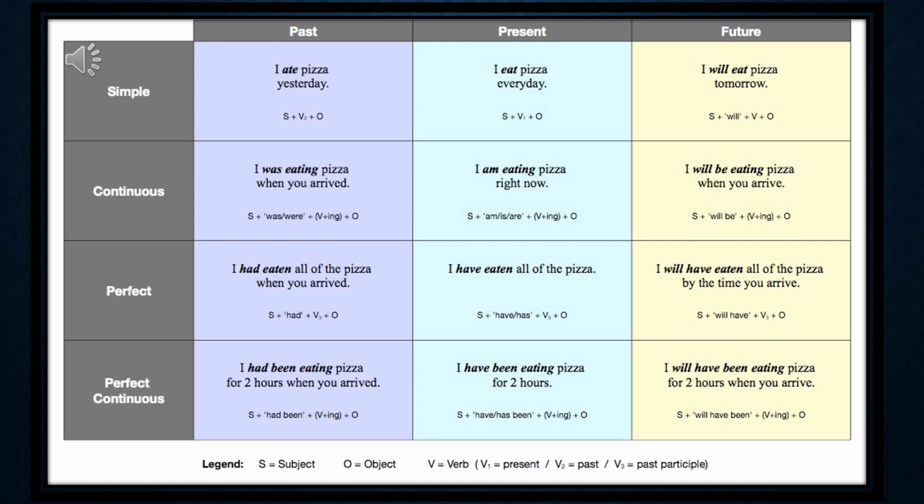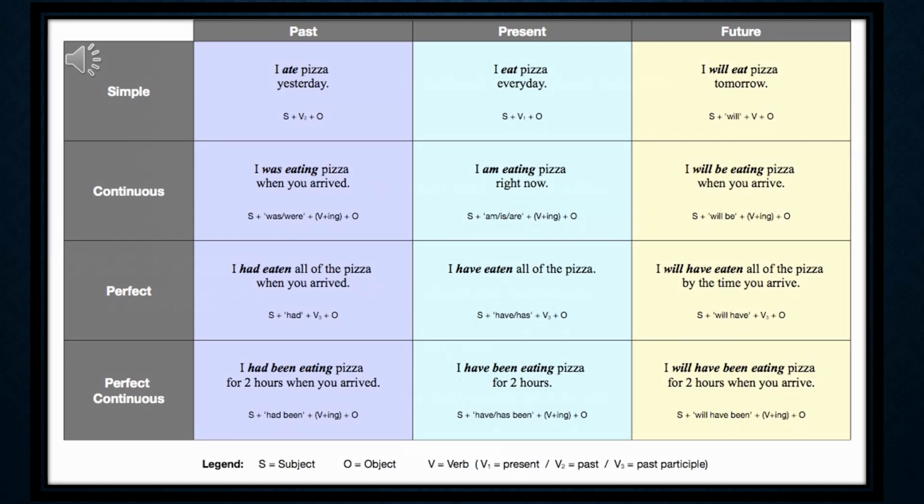See the future perfect continuous. I will have been eating pizza for 2 hours when you arrive. Subject plus will have been plus verb plus ing plus object.